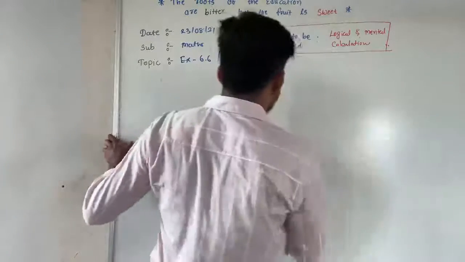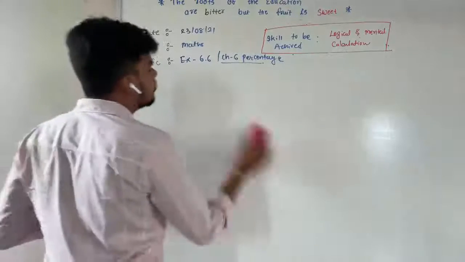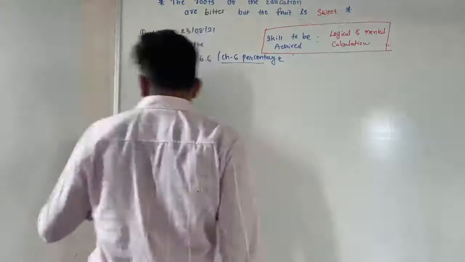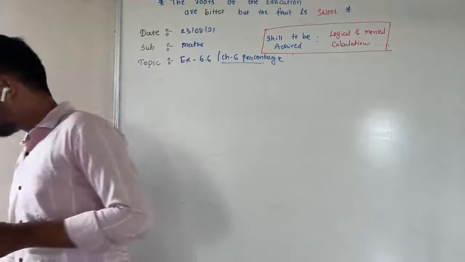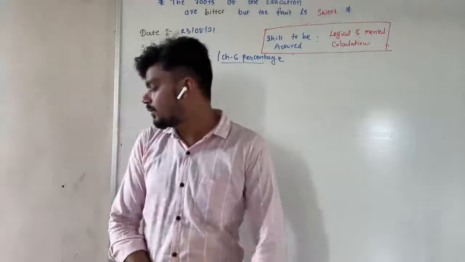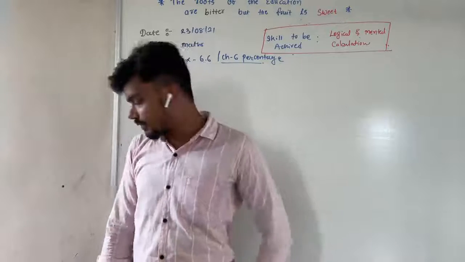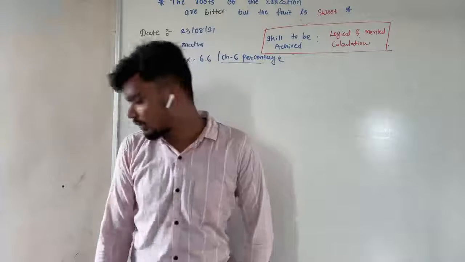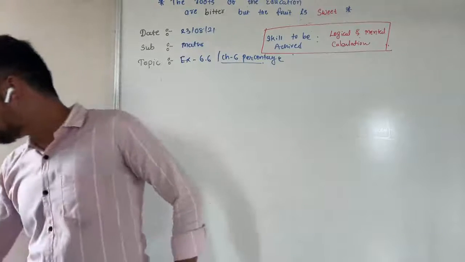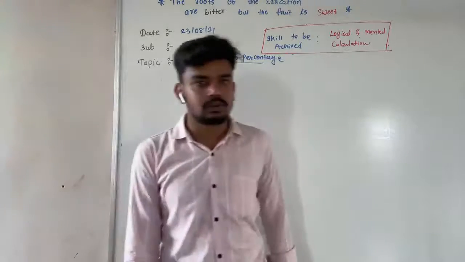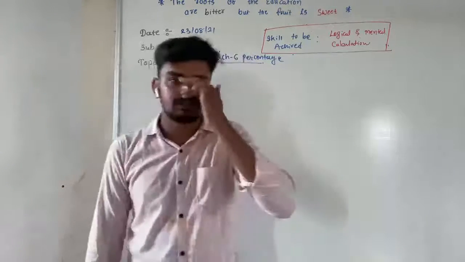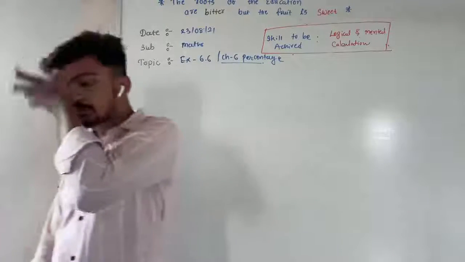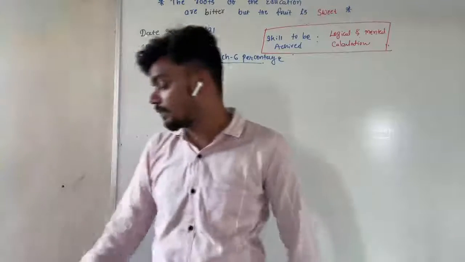Next, second one. If you see the second one, guys, it's just like the first one only. Rahul earned 5,000. He saved rupees 500. What percentage of his earning did he save? 5,000 is the total quantity. 500 is the given quantity. Then do it by yourself.